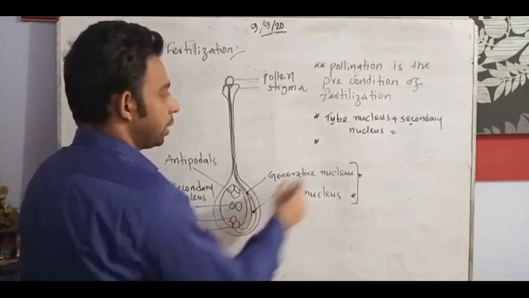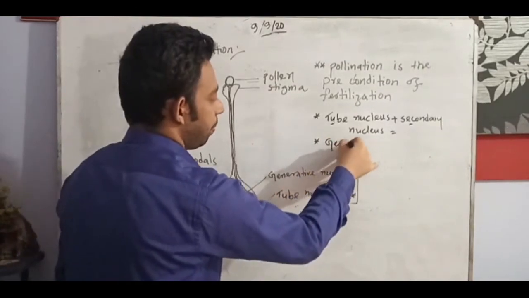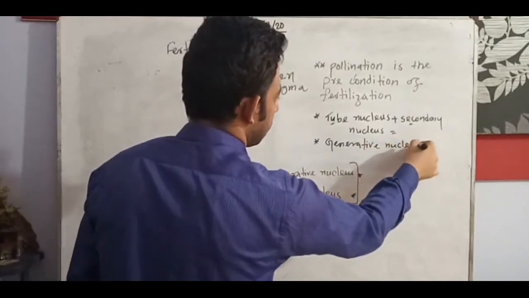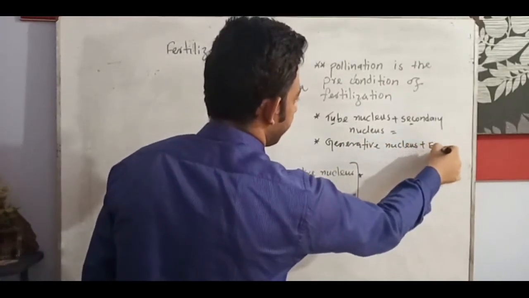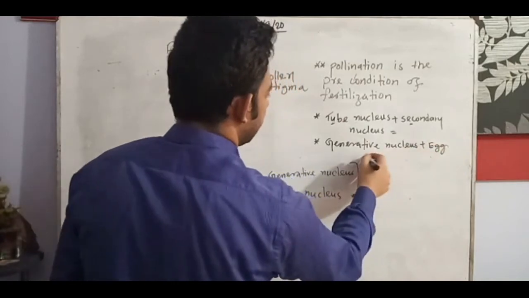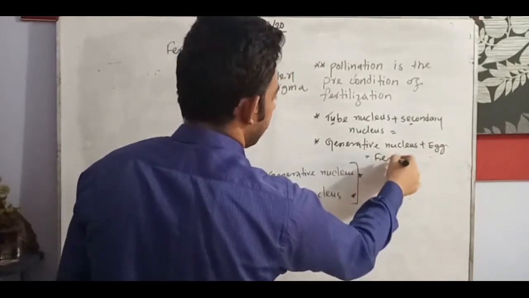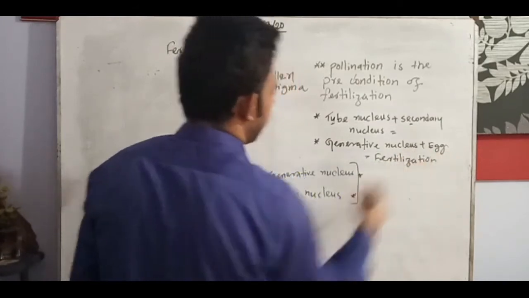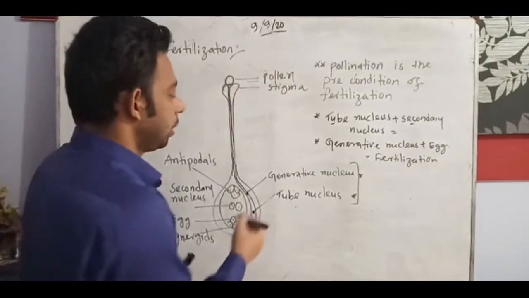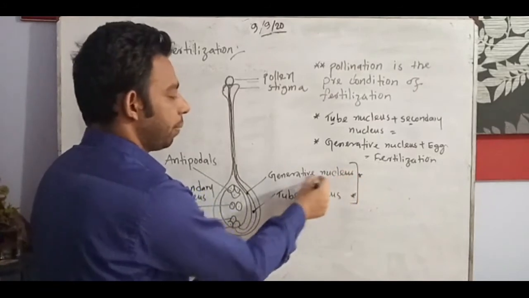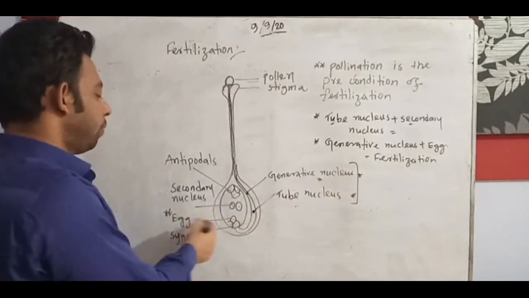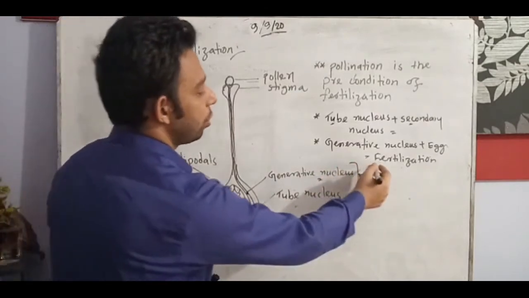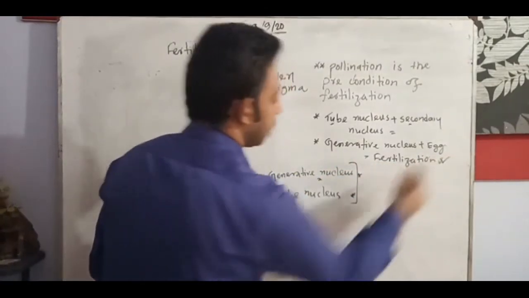And another one, look here, the generative nucleus plus egg, and that is the fertilization. That is the fertilization. And why is it fertilization? The male part contains a nucleus, and the female part egg contains a nucleus. So when these 2 nuclei meet together, they conduct the fertilization.